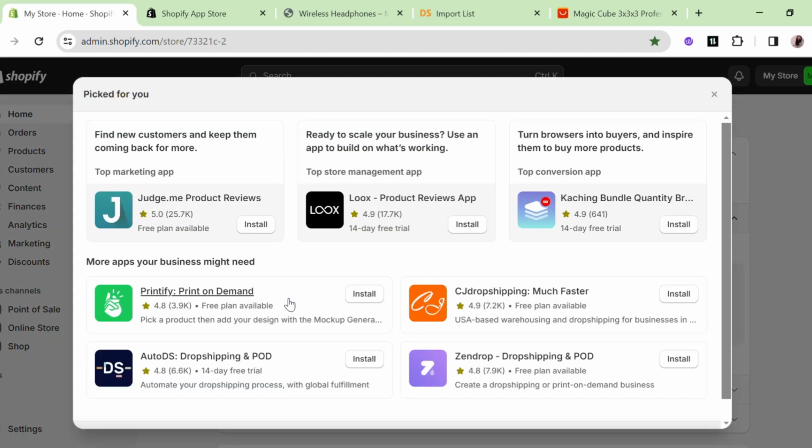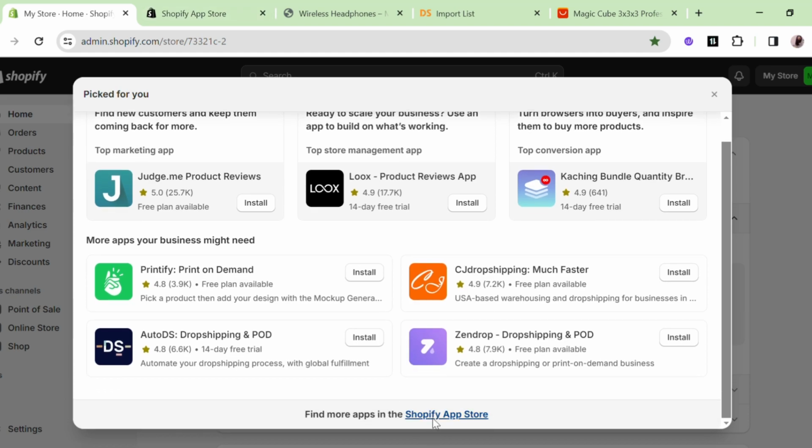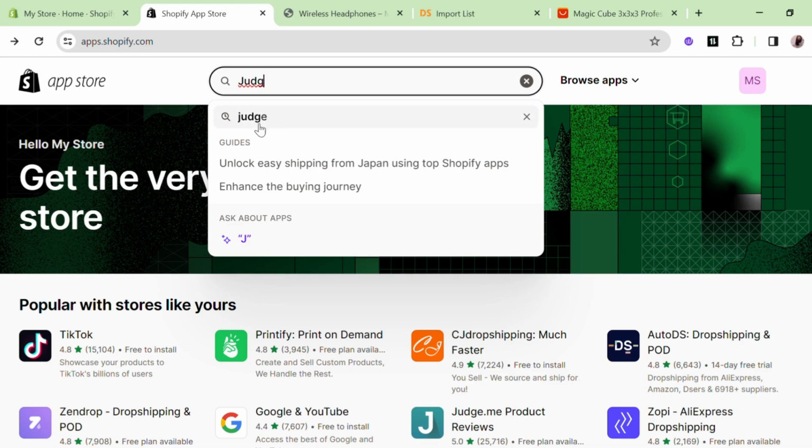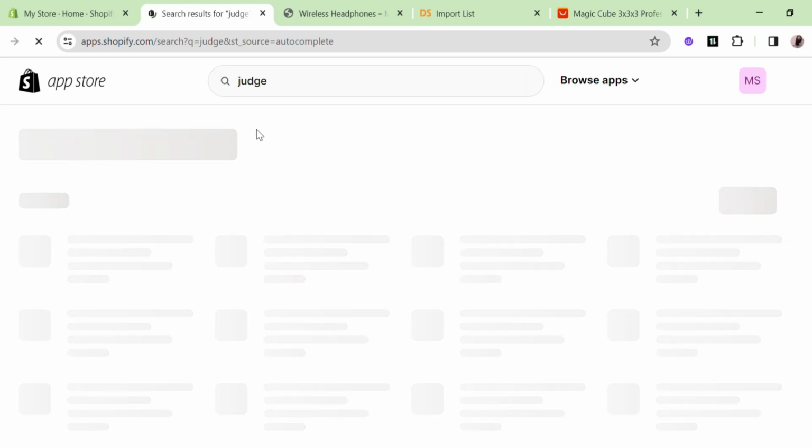Now go to the Shopify App Store. Here we find Product Review Import App. Here, you'll need to search for the Judge.me app. Just type Judge in the search bar and you'll find the app listed below.